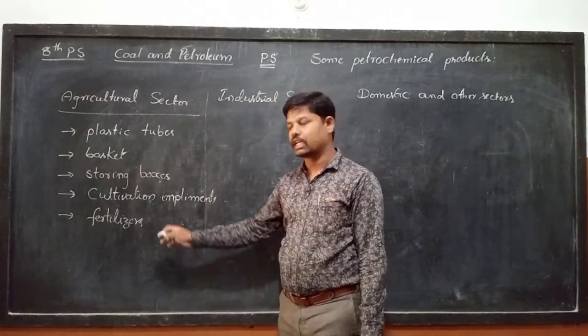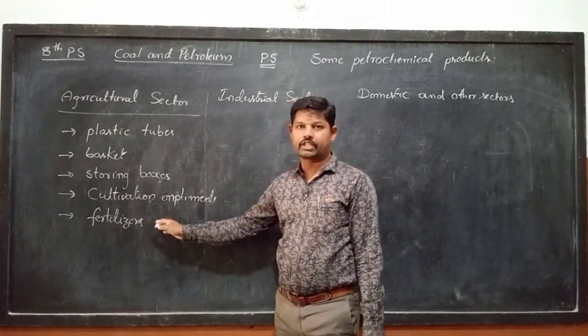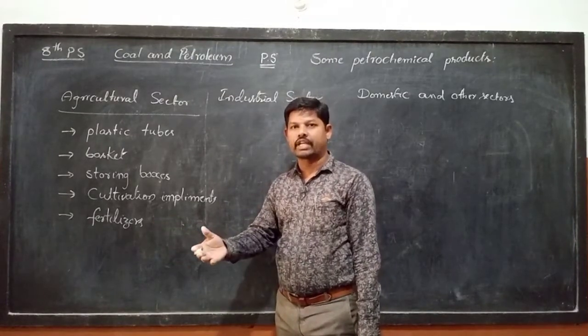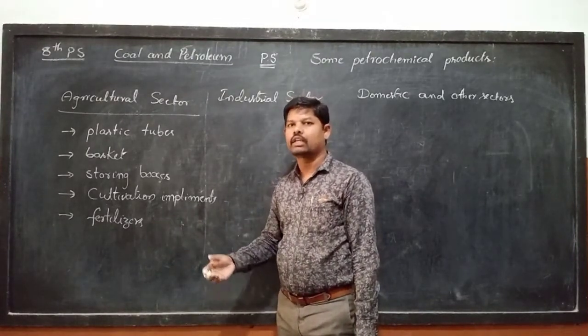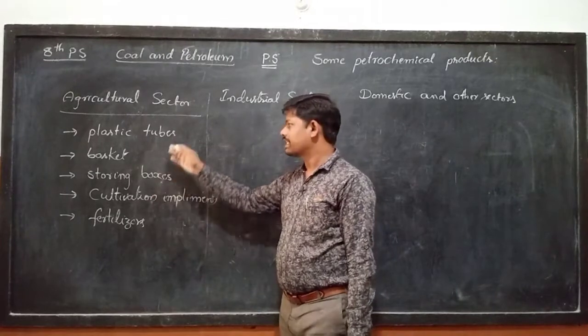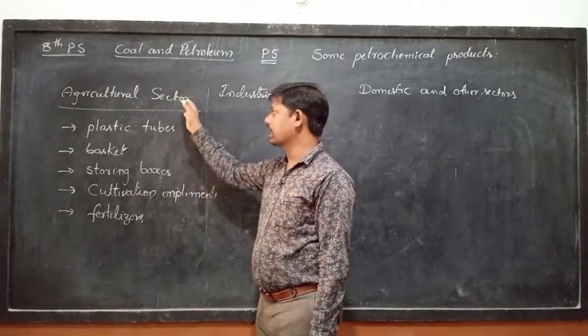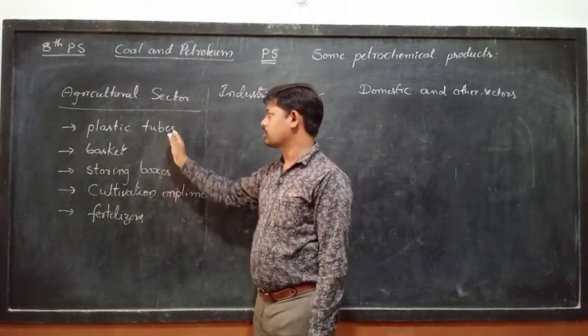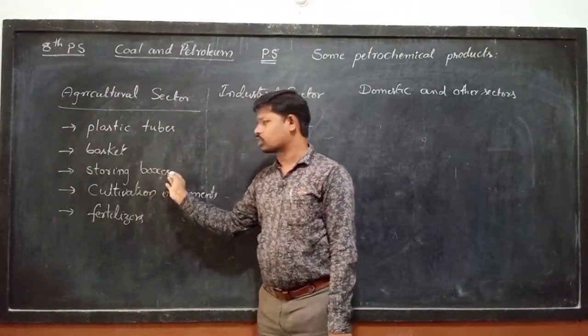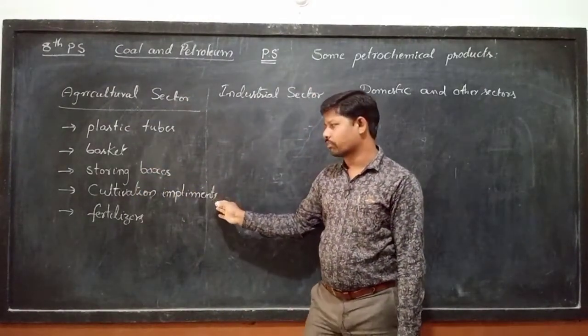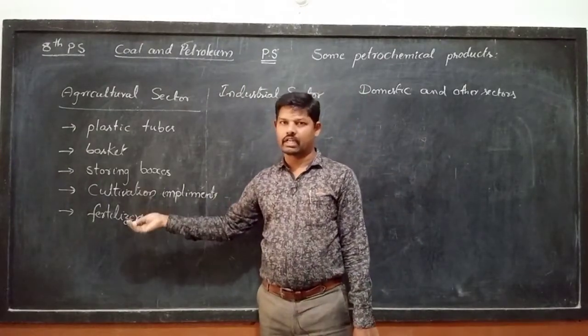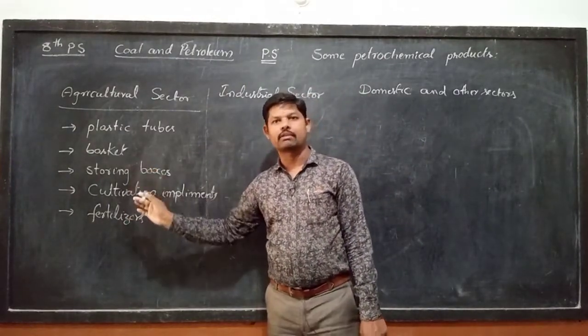Pesticides are used to kill pests, and fertilizers are used to give strength to the soil as well as the crop. So these are the different substances used in the agricultural sector: plastic tubes, baskets, storing boxes, cultivation implements, fertilizers, etc. There are many more, but here some are listed.